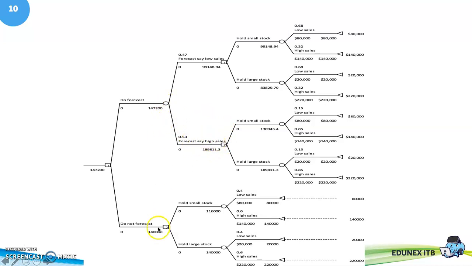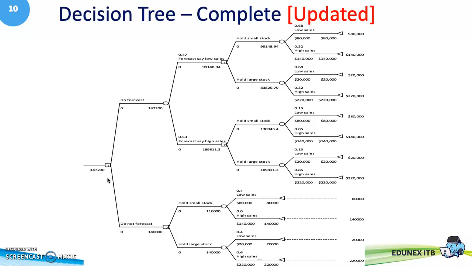Then after this, what is our decision? Whether to do the forecast or not to do the forecast. From this, we compare the maximum expected monetary value of doing the forecast or not doing the forecast. Then we got the forecast as the decision. So here is the value of new information as the source of revising the judgment from the previous one.